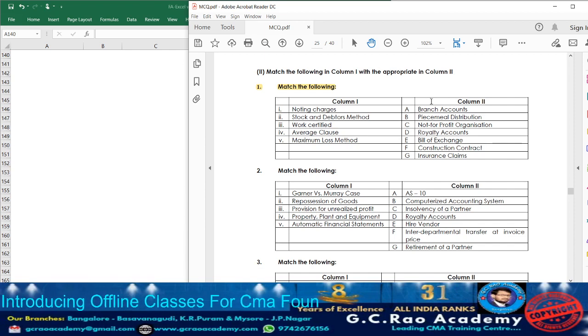Now let us go through the points in column 2. Whenever they give match the following, try to collect the information: which chapter it is related to, what they are. Then try to match with column 2. First, point number A, branch accounts. Somewhere I used branch accounts in column 1, the stock and debtors method. So accordingly, point 2 and point A.